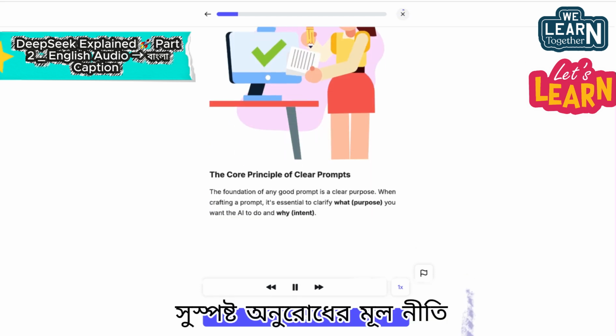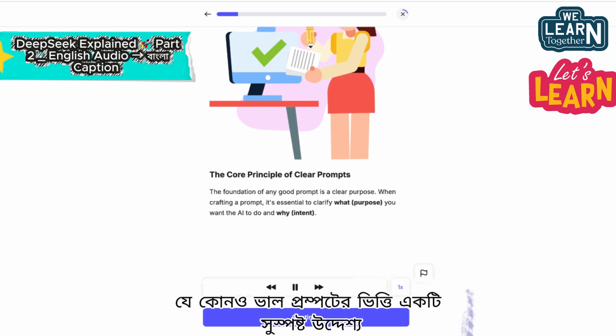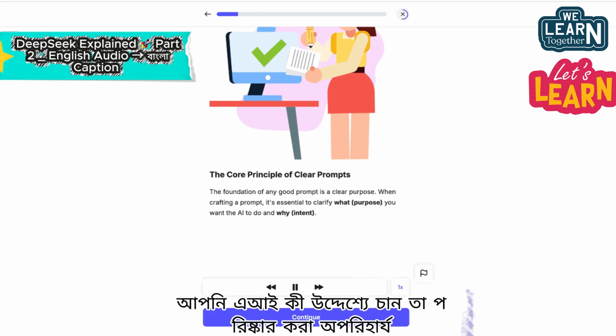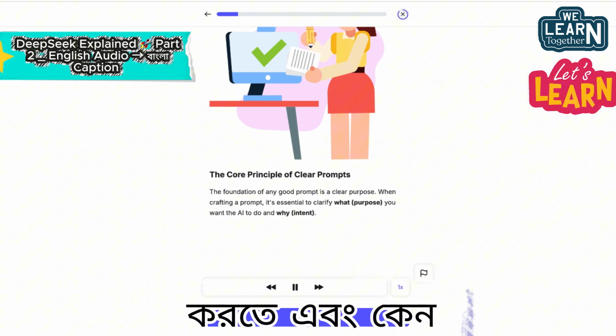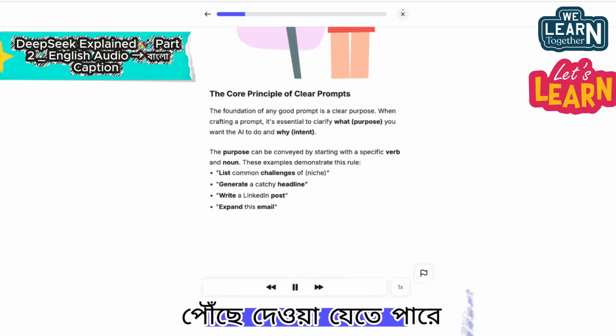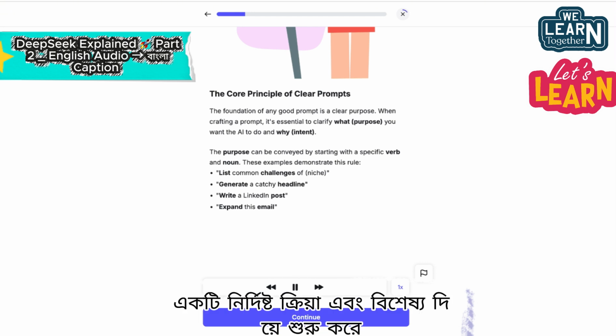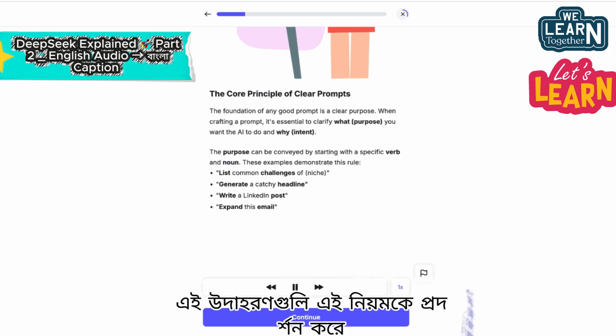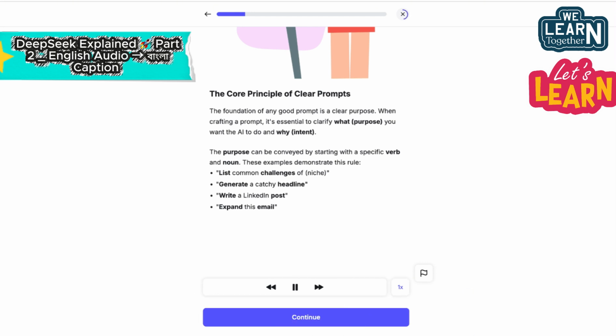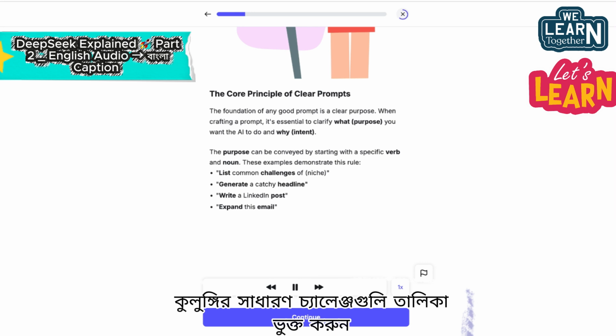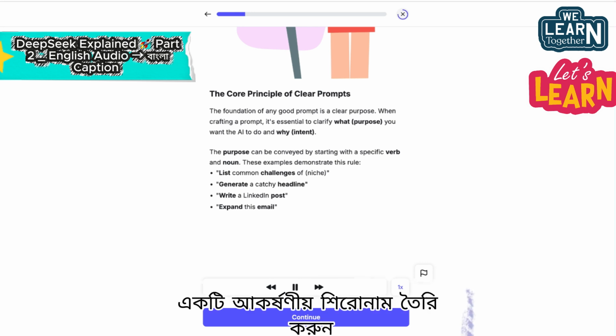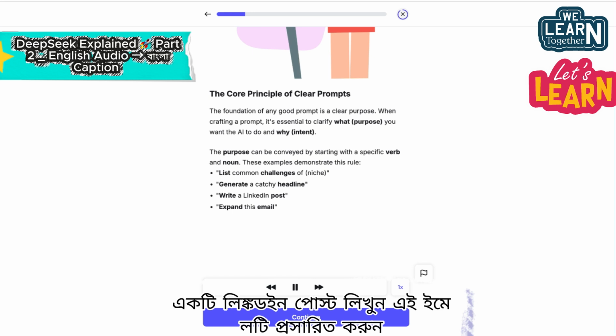The core principle of clear prompts. The foundation of any good prompt is a clear purpose. When crafting a prompt, it's essential to clarify what you want the AI to do, the purpose, and why, the intent. The purpose can be conveyed by starting with a specific verb and noun. These examples demonstrate this rule. List common challenges of niche, generate a catchy headline, write a LinkedIn post, expand this email.